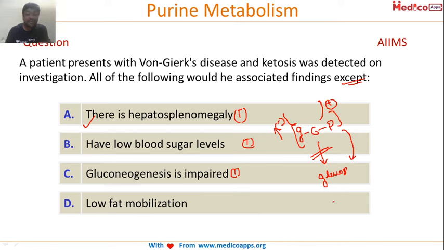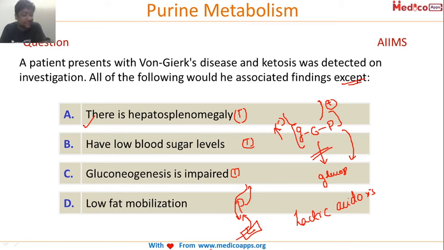Can anyone tell me why lactic acidosis is also seen in cases of von Gierke's disease? Remember, gluconeogenesis is inhibited, so pyruvate is not being converted into glucose. So lactate also will not be able to convert into pyruvate. This entire metabolism will be stopped. So there will be an increase in lactate level, and so lactic acidosis will also be seen. So this is about von Gierke's disease.